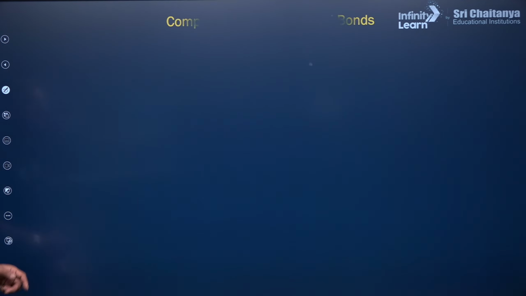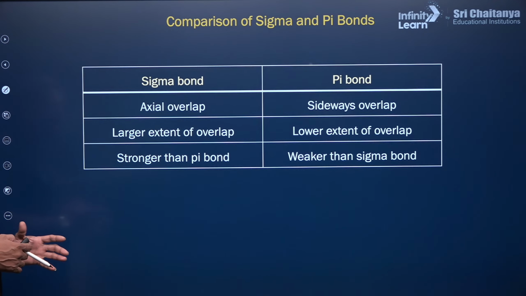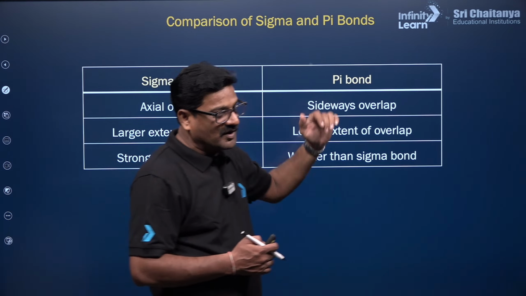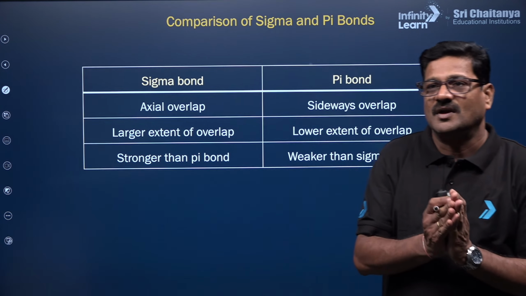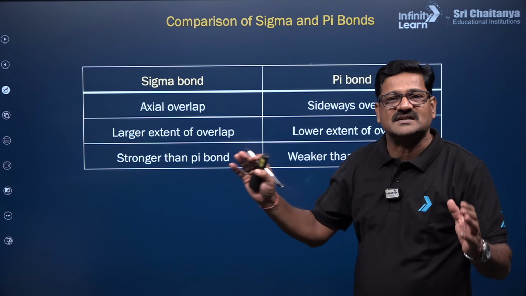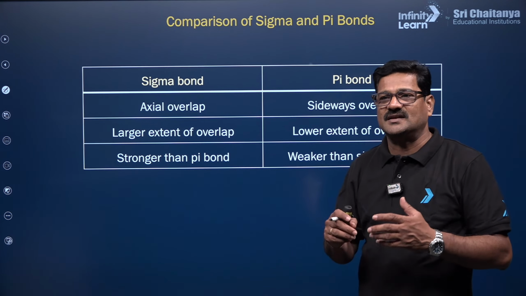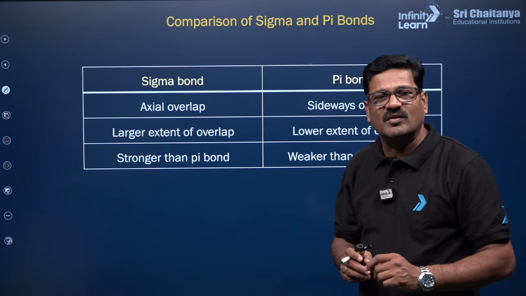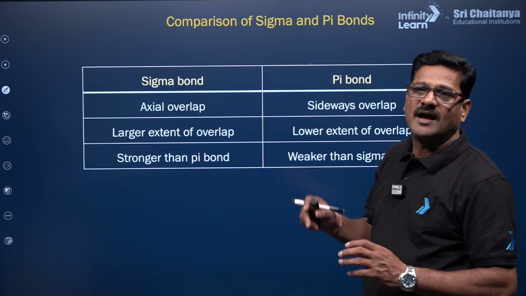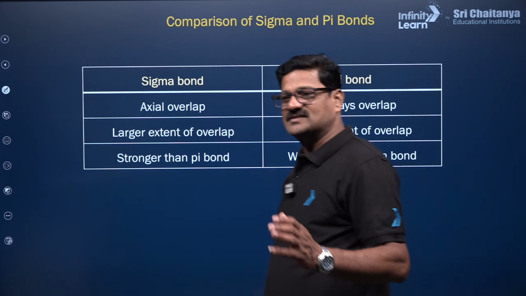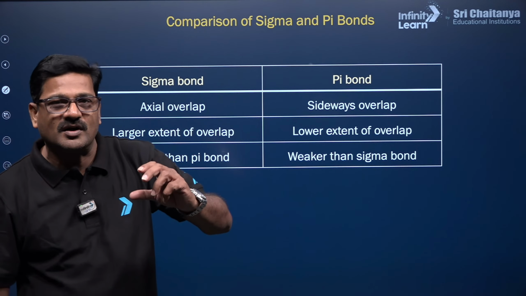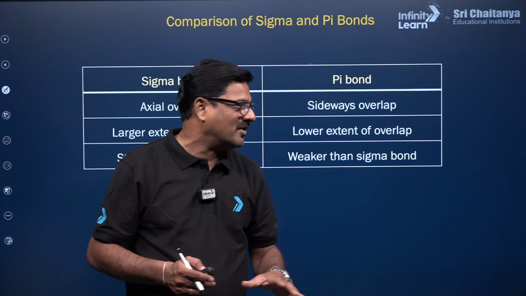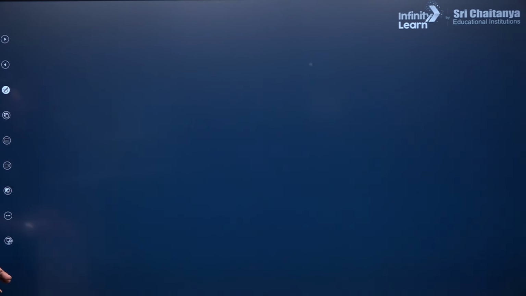When you compare the sigma and pi bond, the sigma bond is formed by axial overlapping, while the pi bond is formed by side by side overlapping. The sigma bond has a large extent of overlapping, and the pi bond has a lesser extent of overlapping. Because of the large extent of overlapping, the sigma bond is strong and the pi bond is weaker. So when both pi and sigma bonds are there and you want to break them, the pi bond is broken first, then the sigma bond. This is the difference between the sigma bond and the pi bond.